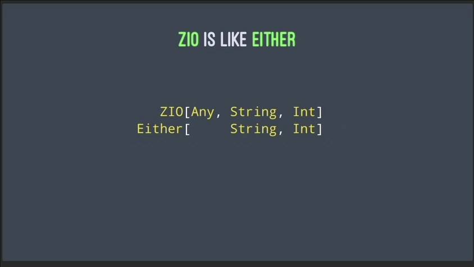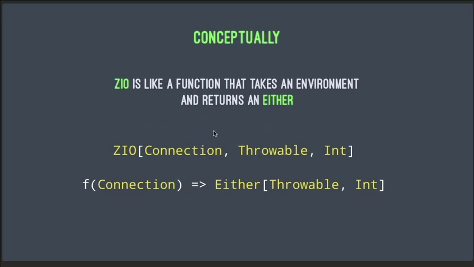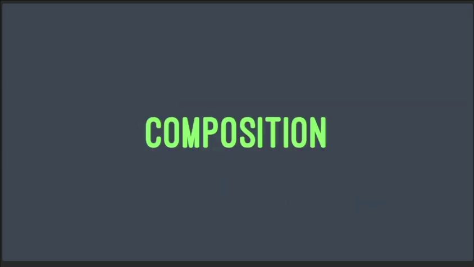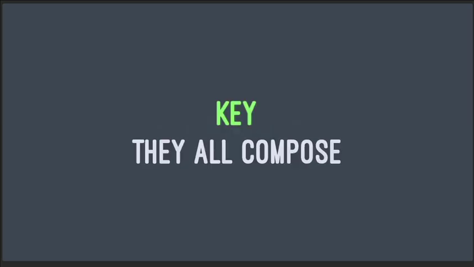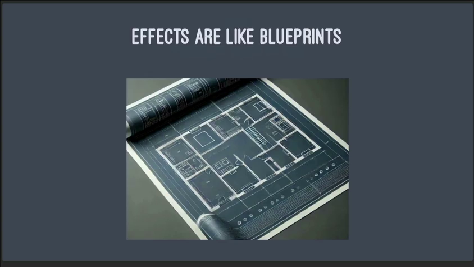And I mentioned that ZIO is like either. And conceptually, we can think of that ZIO type here as a function that takes this environment parameter and returns an either, like that. And then an enormous part about functional programming is composition. We can compose all kinds of things like errors, concurrency, resource management, retries, scheduling, and all the other things I showed before. But the key in ZIO is that whatever you're doing, they all compose. One more thing about effects is that a lot of people say they're like blueprints, but to understand that, you're going to have to watch my other videos. I'm not going to get into that here.